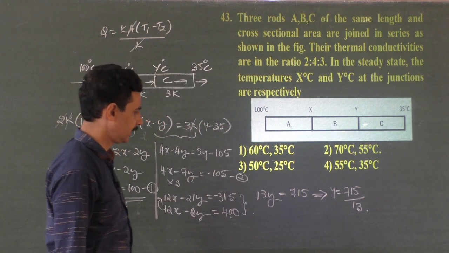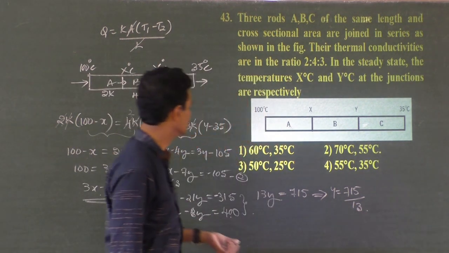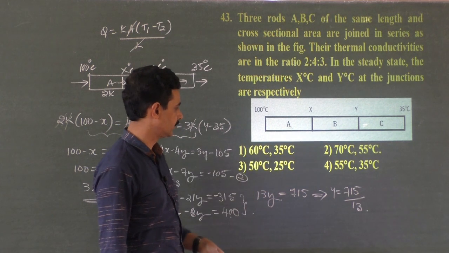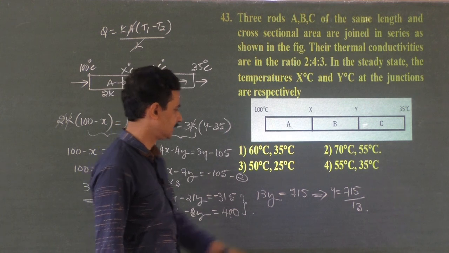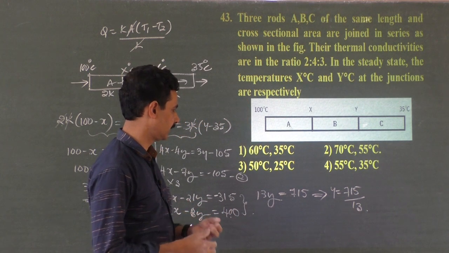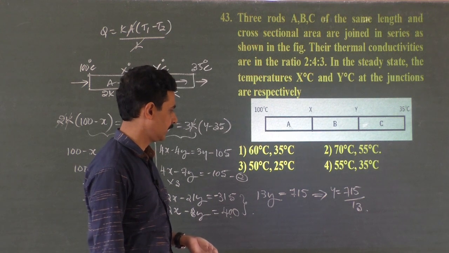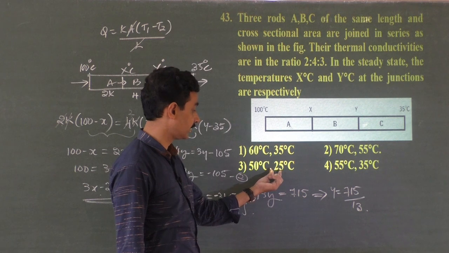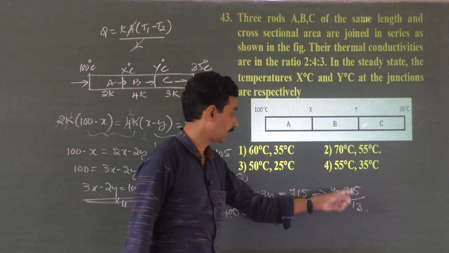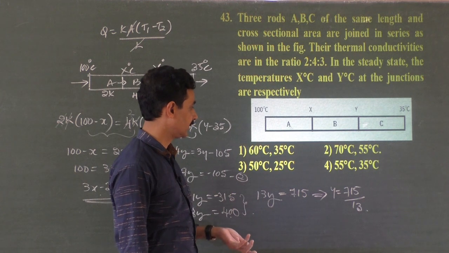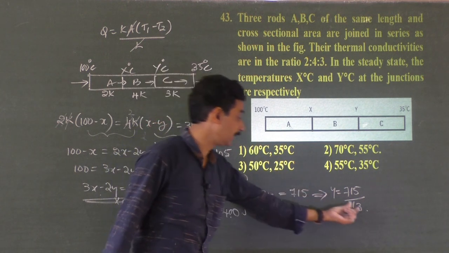So Y should be a multiple of 5, right? 25, 35, 55. Suppose it is 25: 13 into 25, can it be 715? No. 25 times 20 itself is 500. 35 times 20 itself is 700.